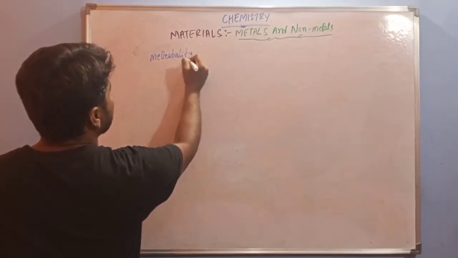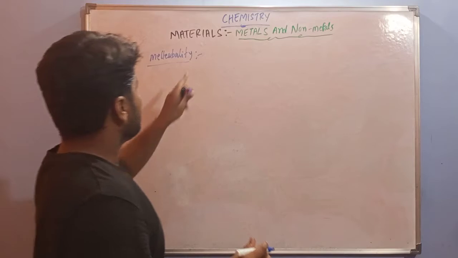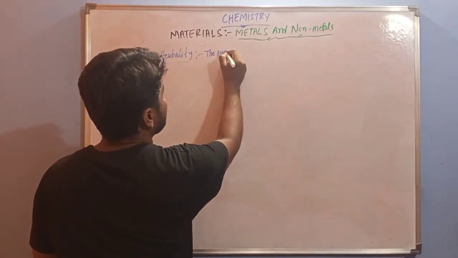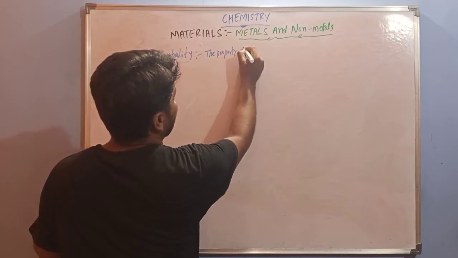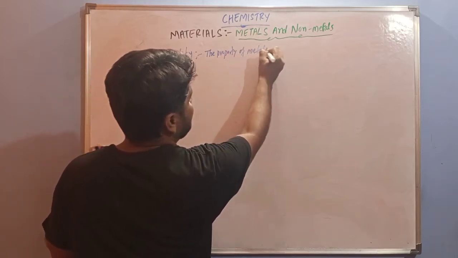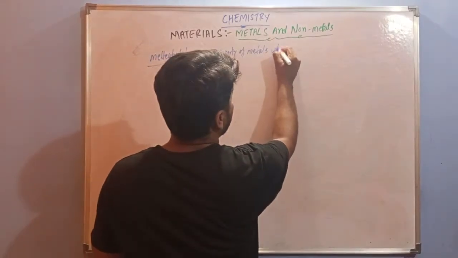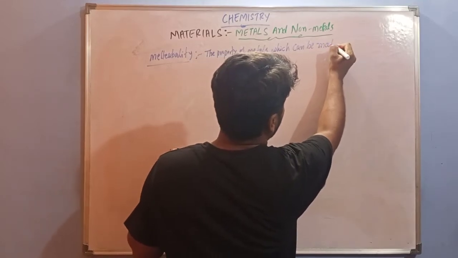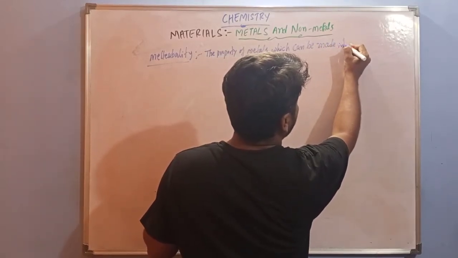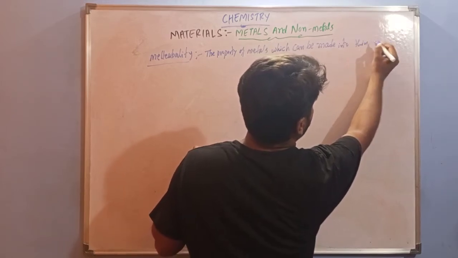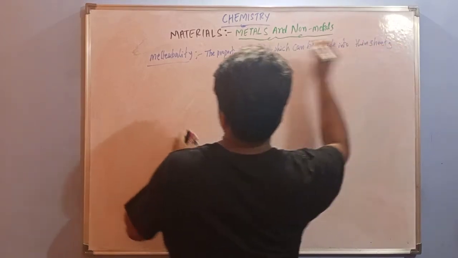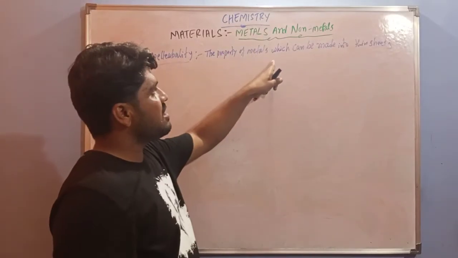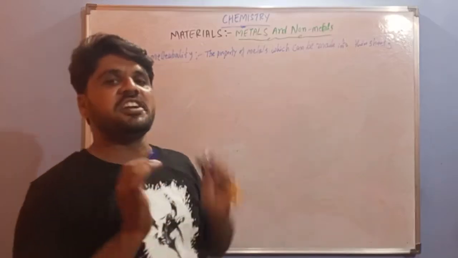Malleability means the property of metals which can be made into thin sheets.